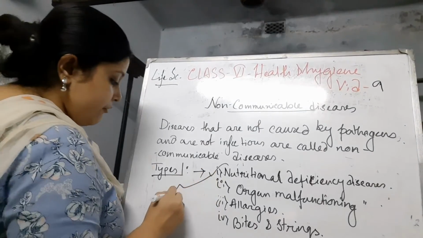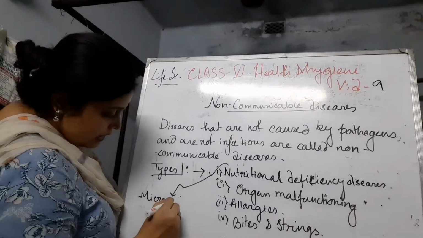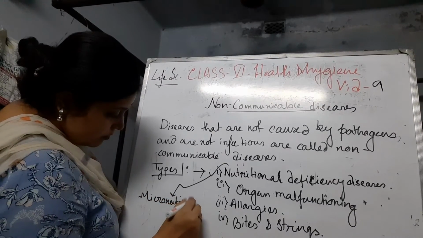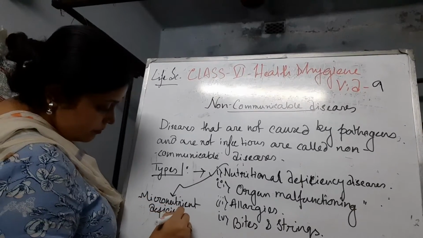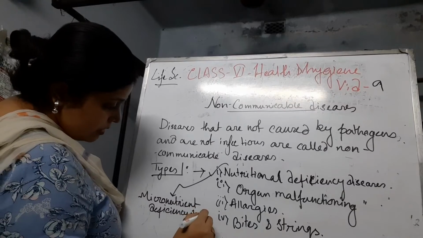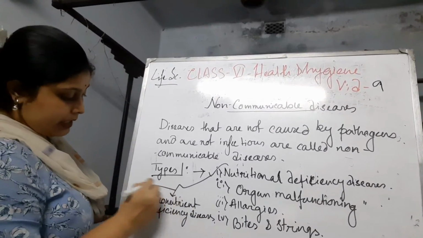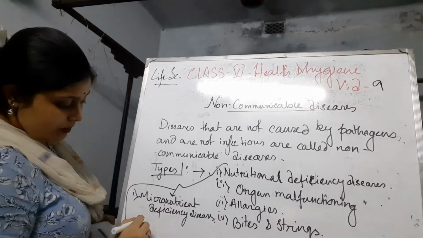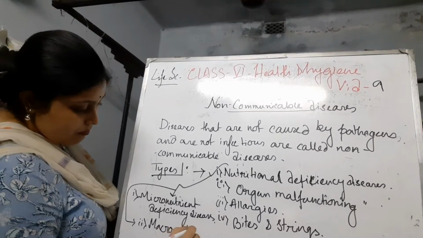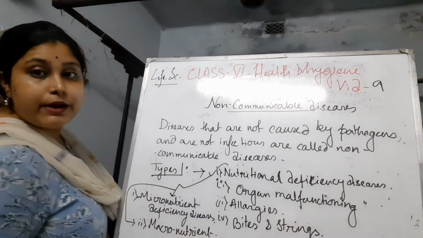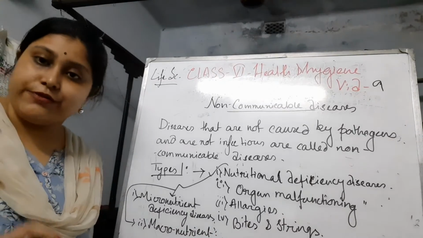Here I am writing, the first is micronutrient deficiency diseases, and the second one is macronutrient deficiency diseases.